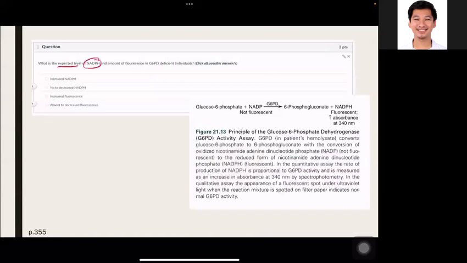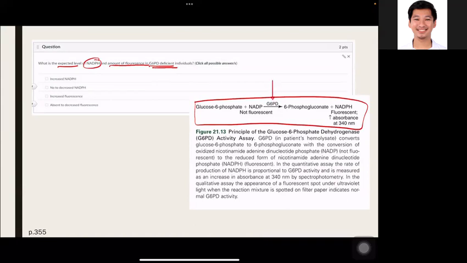Next, what is the expected level of NADPH and amount of fluorescence in G6PD deficient individuals? So, di ba nakita niyo to sa PowerPoint, ito, the glucose-6-phosphate plus NADP. In the presence of glucose-6-phosphate dehydrogenase enzyme, your NADP will be converted to your NADPH, which is a fluorescent chemical. So if you have normal to increased G6PD activity, so mas madami yung NADPH na